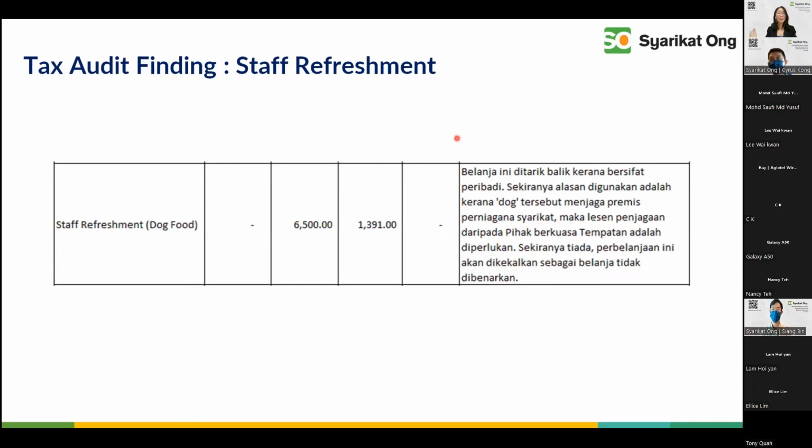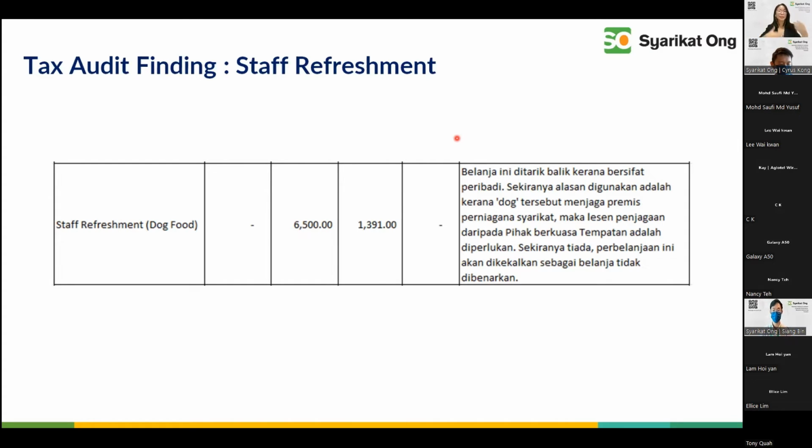When they add it back, as a tax agent, we must appeal. We must understand the case. Why did our client put dog food in the company account? It would be too judgmental for us to jump to the conclusion and say, hey, boss, how can you put dog food in it? We are glad that we were not judgmental about it. We talked to the client about it, and then we realized what happened: because they have a factory, the dogs were actually in the factory. These are factory dogs. So these factory dogs, right?